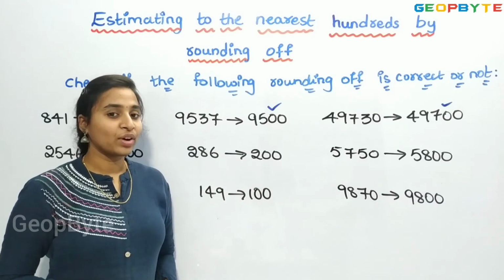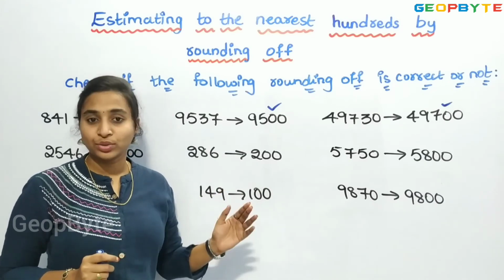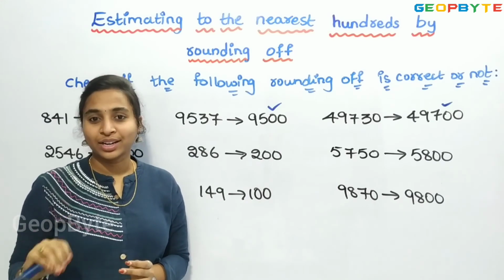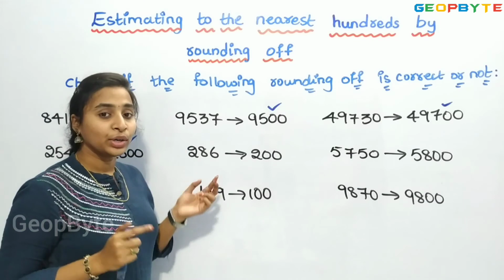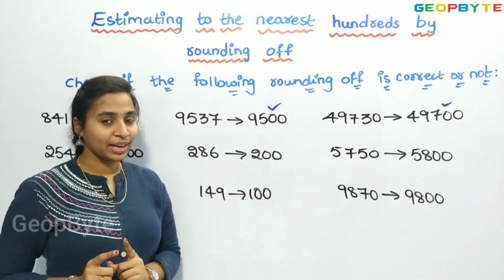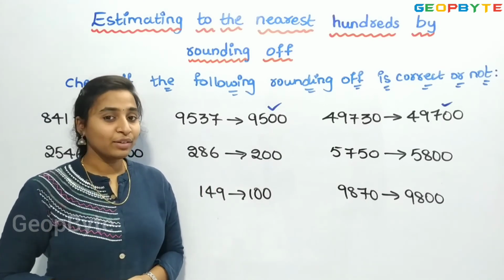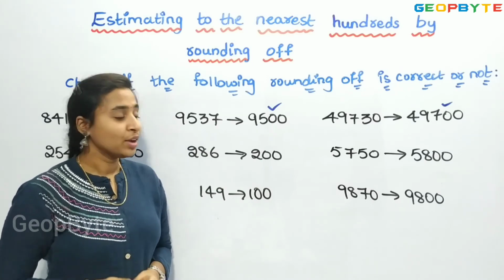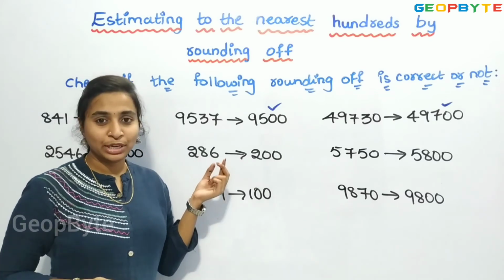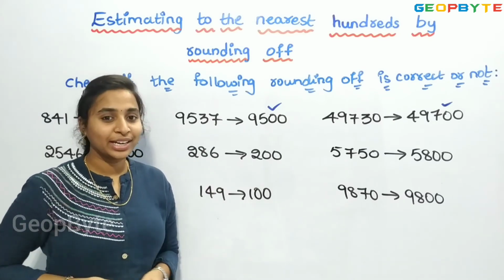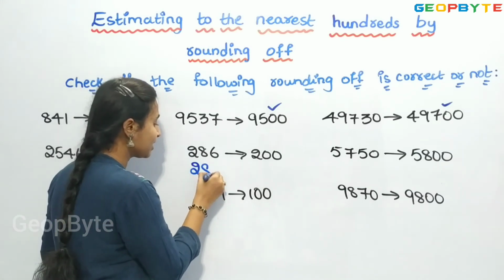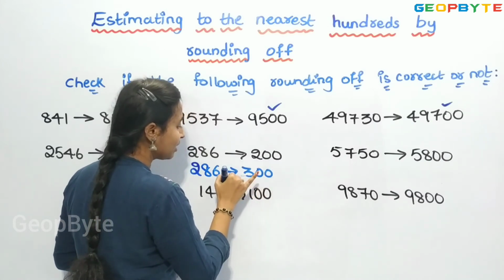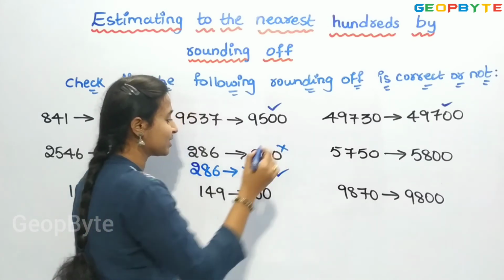As I said, from 1 to 49 they belong to 0 and from 51 to 99 they belong to 100. Similarly here also 201 to 249 they belong to 200 and from 251 to 299 they belong to 300. So 286 is in between 251 to 299. So 286 must be rounded off to 300. Right? So this is correct and this is wrong.